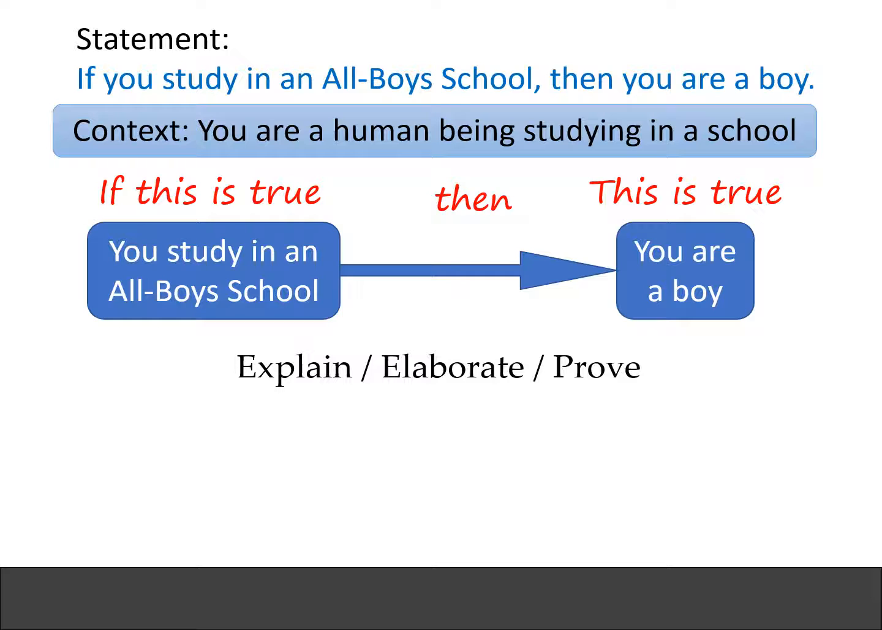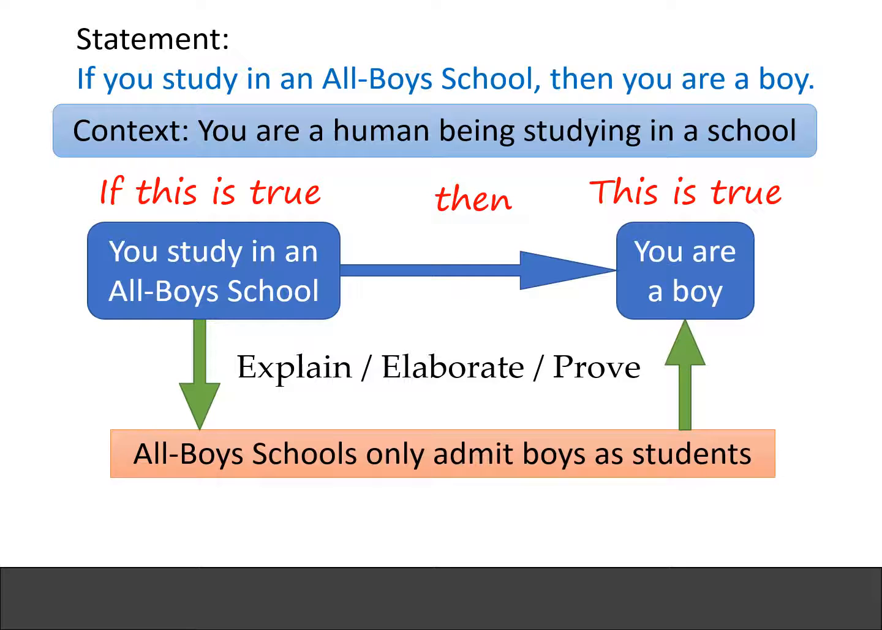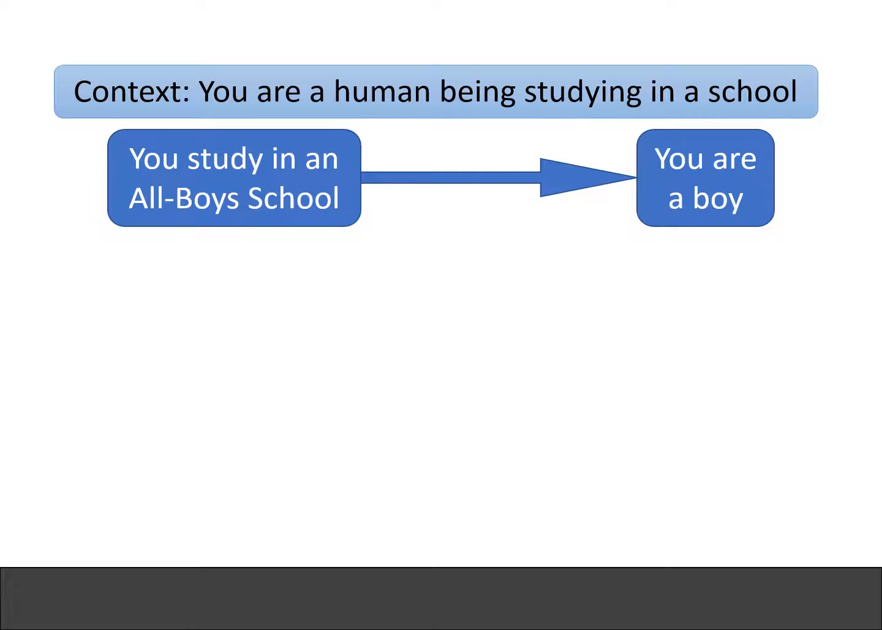How do you do that? What we do is we insert an additional fact that all boys schools only admit boys as students. So with this additional fact, there is a link from the first part of the statement to the second part. We call this additional fact the bridge, because it forms a bridge between the first part and the second part. So we have proven this statement to be true. Let's call this the all-boys school theorem.